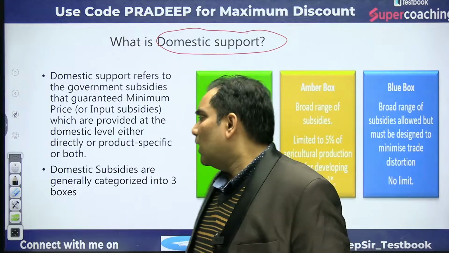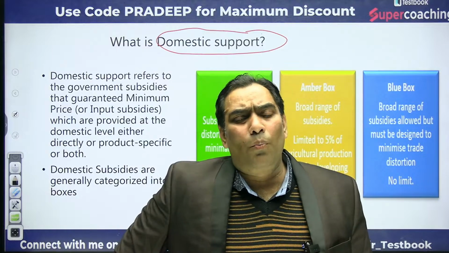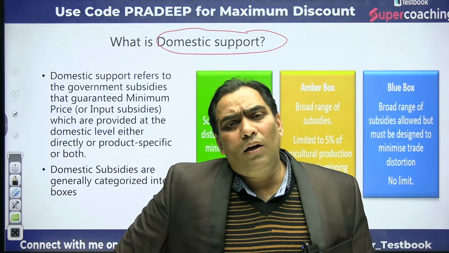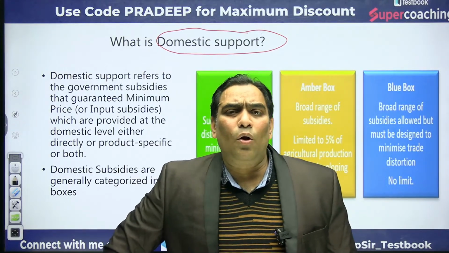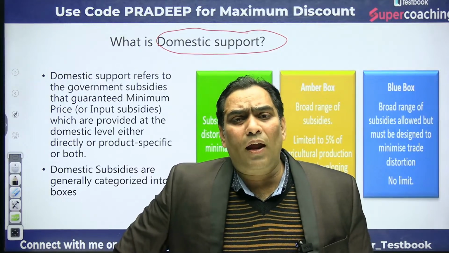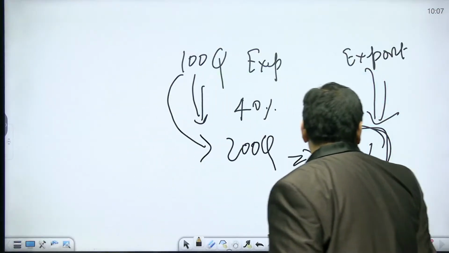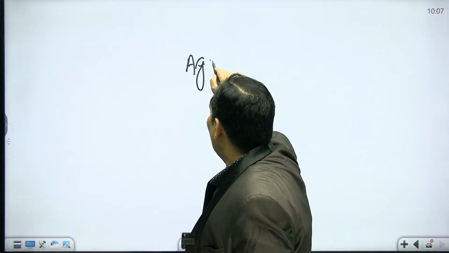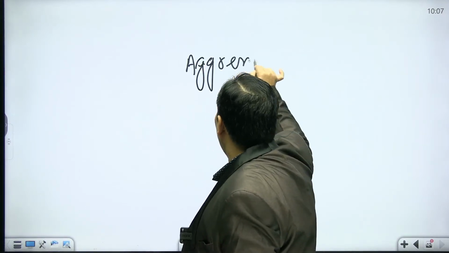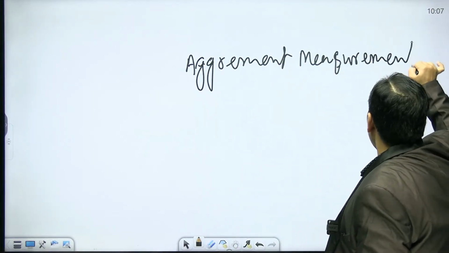Although I am using the word subsidy for your understanding, or the common man's understanding, when you are writing your answer, you should not use this word subsidy. When you are talking about domestic support, as per the WTO provisions on the Agreement on Agriculture, they use a word that is known as aggregate measurement of support.